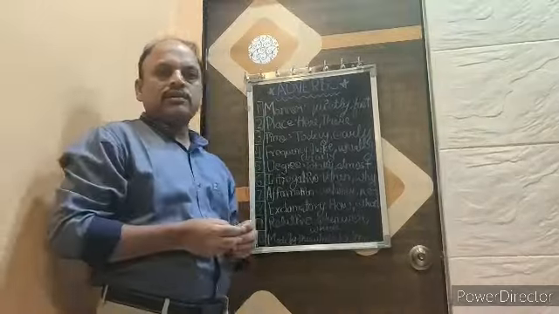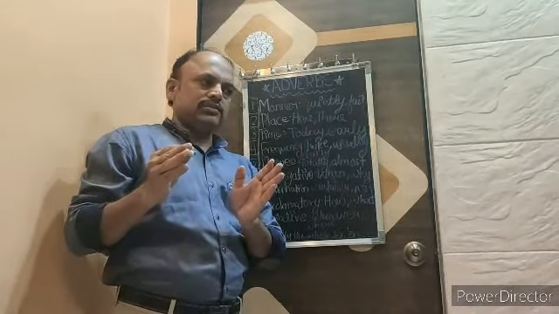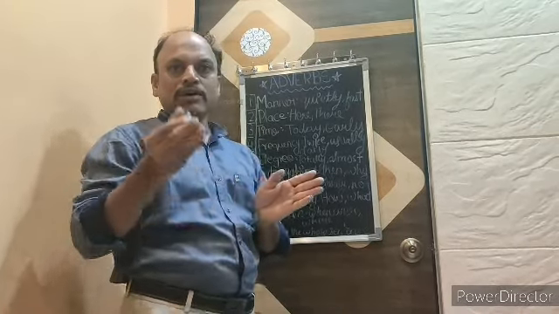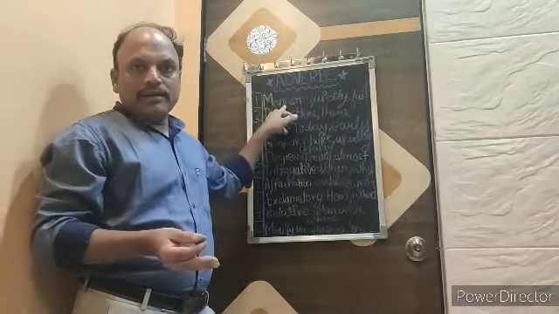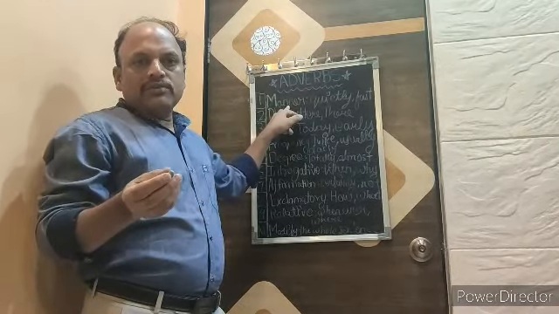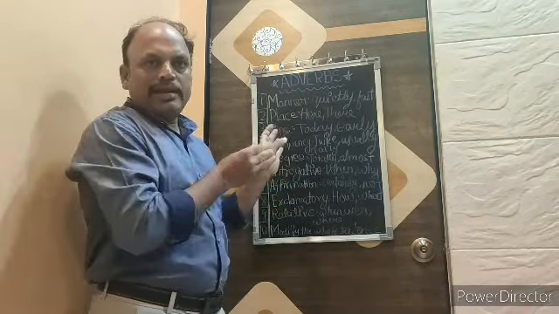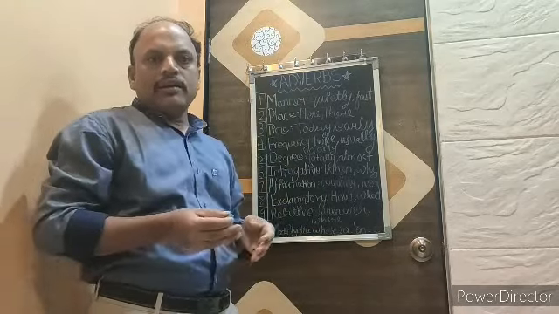See friends, you have to just keep in mind that an adverb is the word which explains more about the verb. In the adverb of manner, how an action is performed, this manner will be told by the adverb of manner.